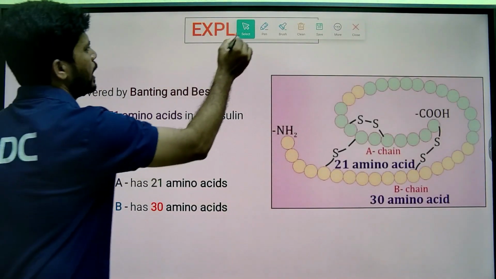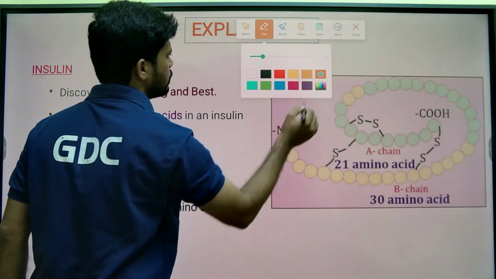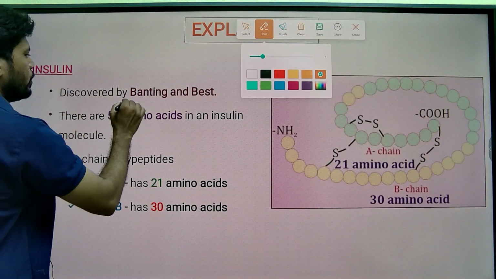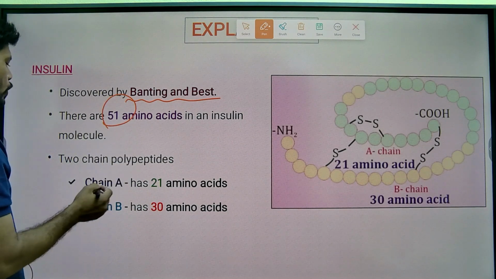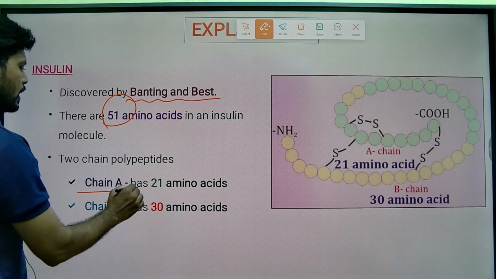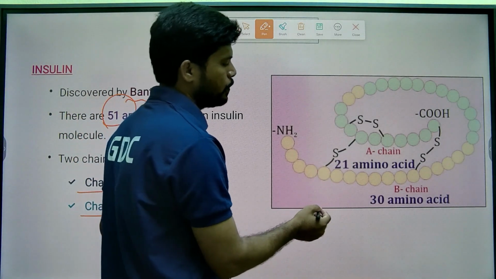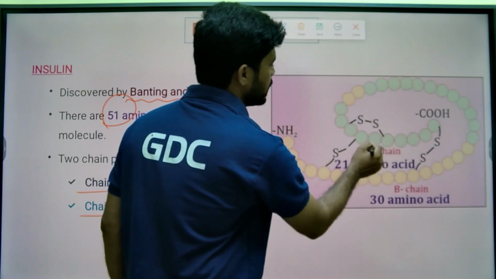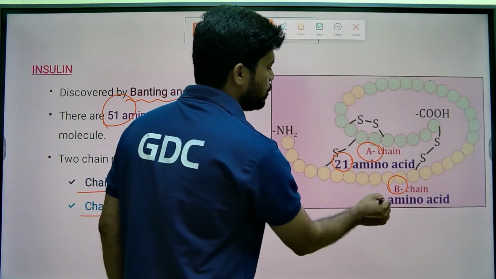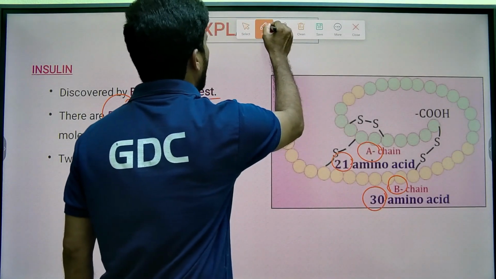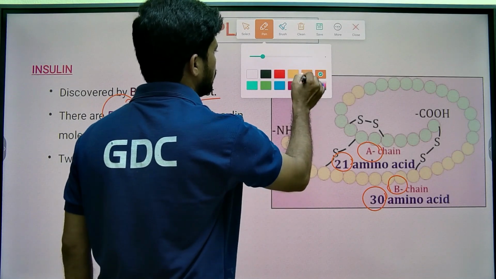Let's see the explanation for more clarity. Insulin was discovered by Banting and Best. There are 51 amino acids in the insulin molecule. It is a two-chain polypeptide: chain A containing 21 amino acids and chain B containing 30 amino acids. This is the structure of insulin. In total, the active insulin hormone contains 51 amino acids.